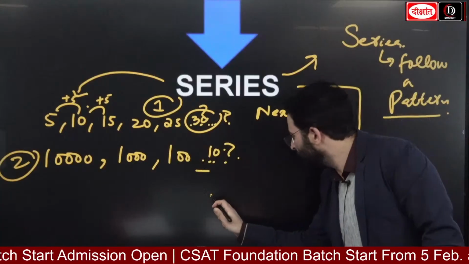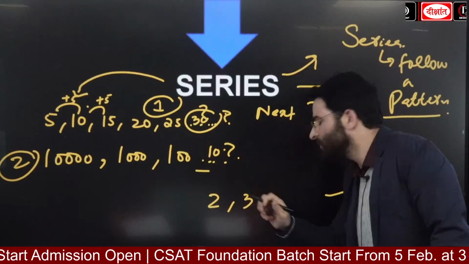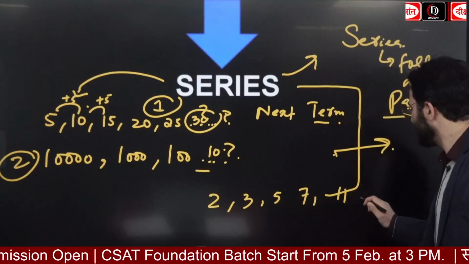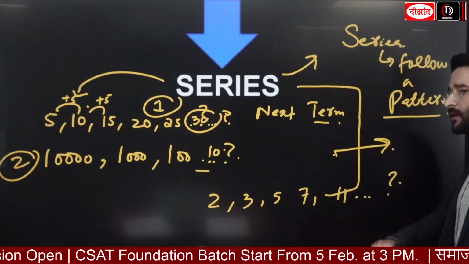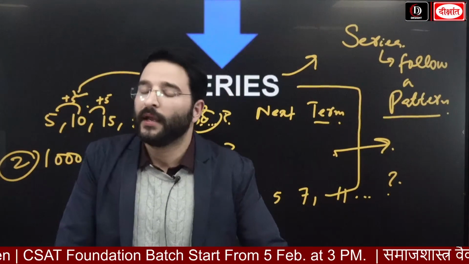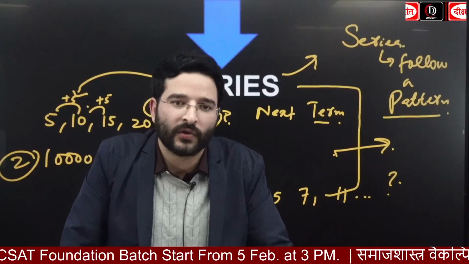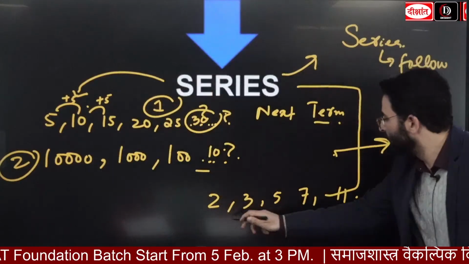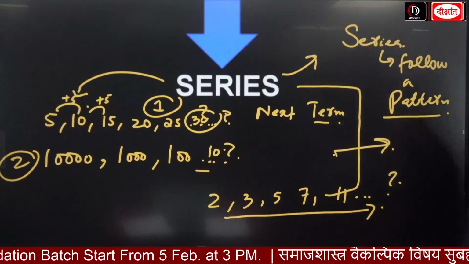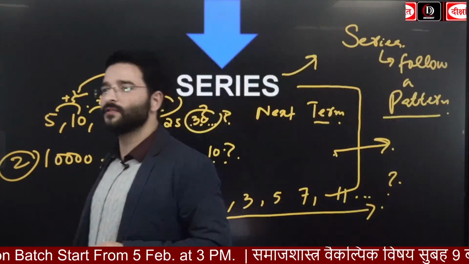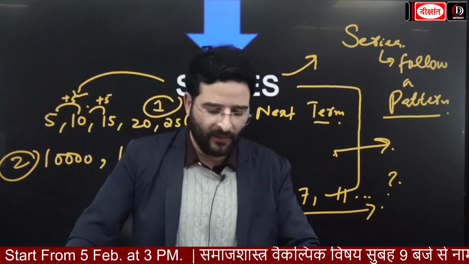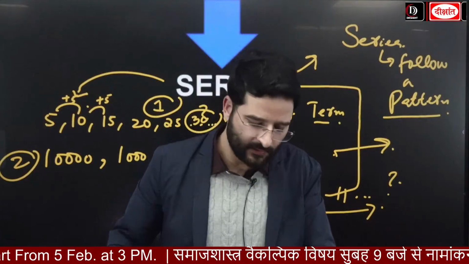For example, I am coming with this: 2, 3, then 5, then 7, then 11. Guys, what is going to be the next term, anyone? Why 13? Very good, it's a prime number series. So that means even here as well, यहाँ पे एक पैटर्न को फॉलो किया जा रहा है. ये पहला लिखो यहाँ पे, series follows a certain pattern.